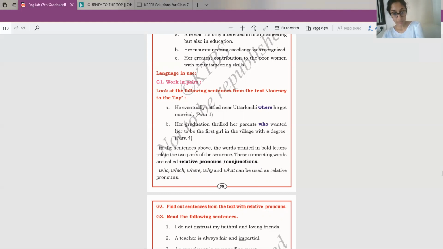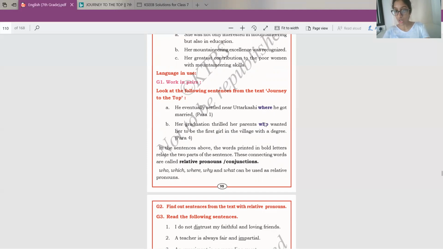In the sentences above, the words printed in bold letters relate the two parts of the sentence. These connecting words are called relative pronouns or conjunctions. Who, which, where, why, and what can be used as relative pronouns. So as we've seen in these two sentences, this where is joining a single sentence, and here who is joining it into single sentences.